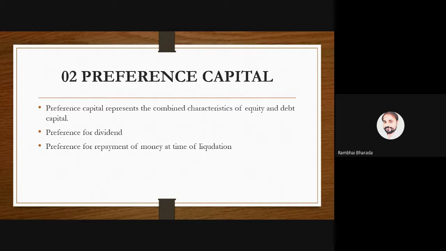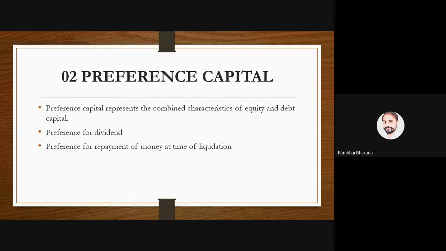And in the worst condition, if the company goes down and needs to close its entire business, in that case again they have a right to get their money back before the equity shareholders. They can claim the company to repay that amount. So from that point of view, this capital is called preference capital.